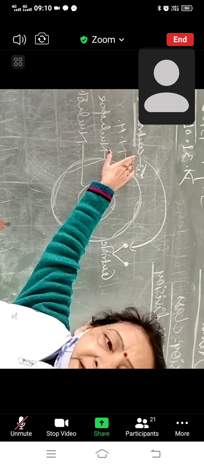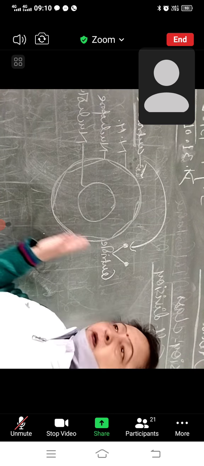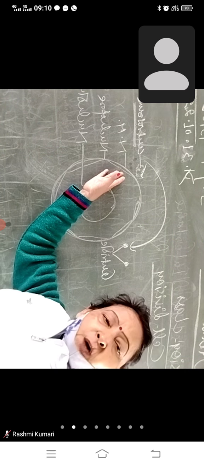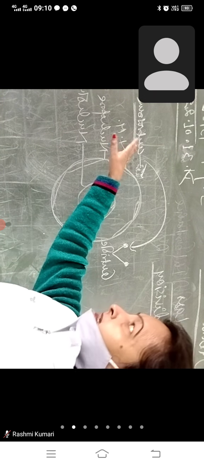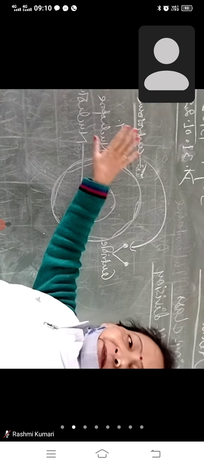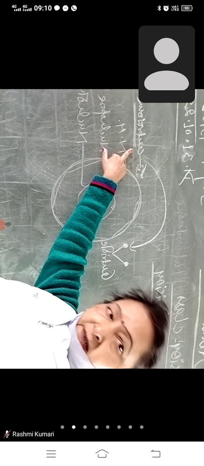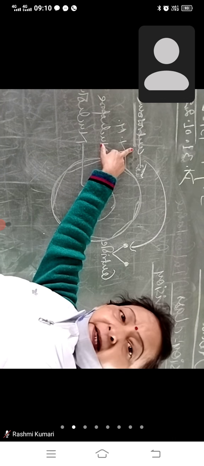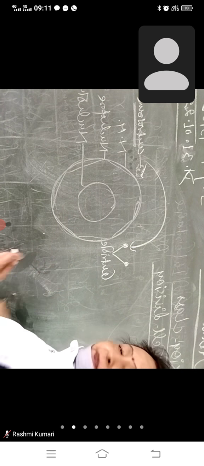And this centrosome is inactive all the way until the cell is ready to divide. जैसे ही cell ready to divide, this centrosome becomes active. How does it become active? क्या होता है यहाँ, क्या changes आते हैं? तो this centrosome having